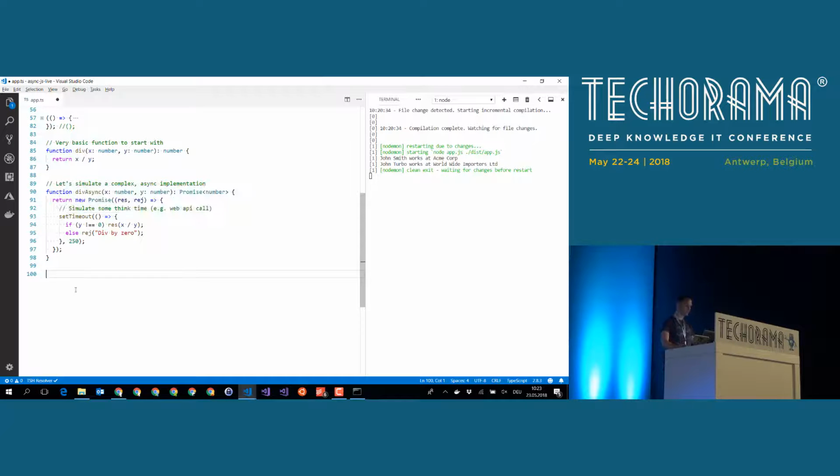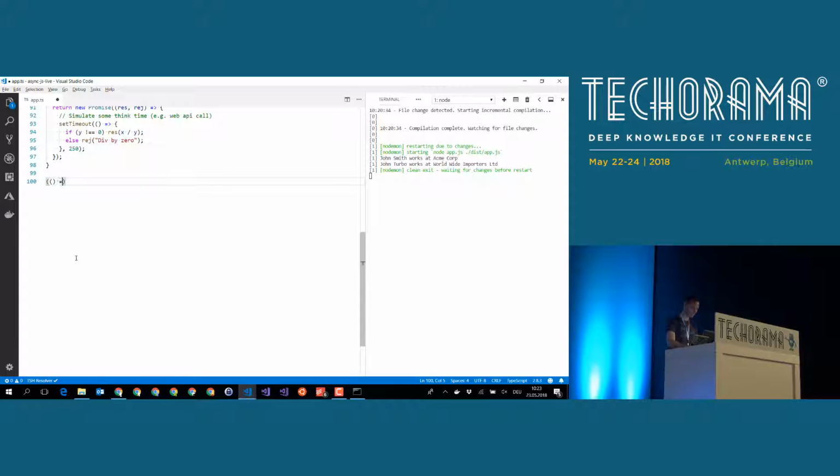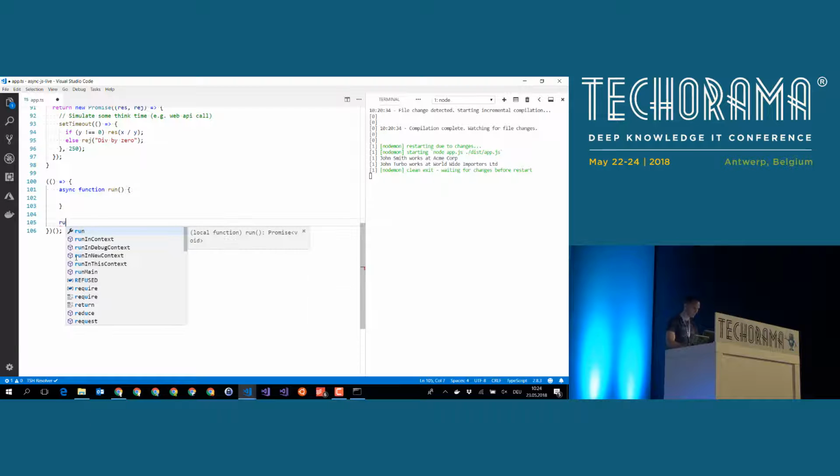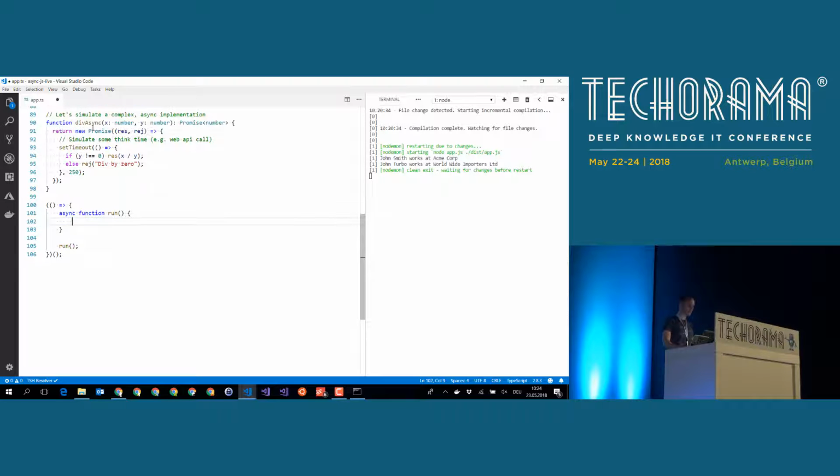Now let's use these two functions. Let's write a little bit of code. I'm just embedding it here into a small anonymous function. And if we want to use the promises here, let's quickly build an async function. Let's call it run, something like this. And then we will call the run method. Yep, this looks good. Now let's call the diff async.